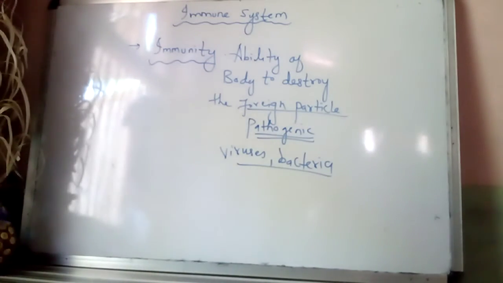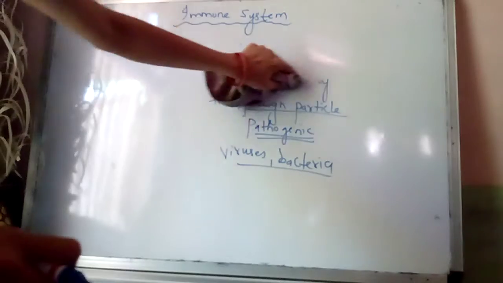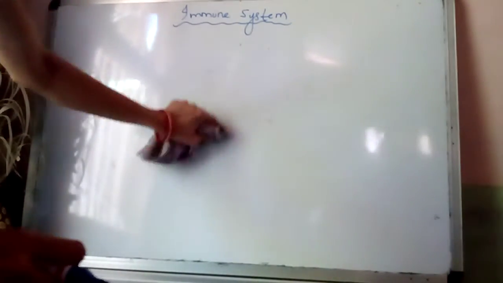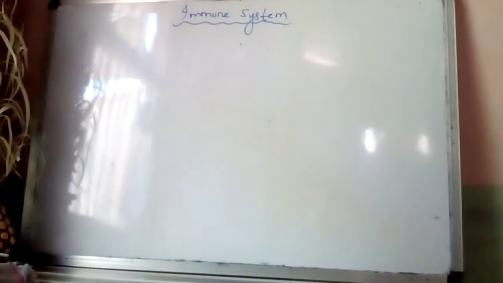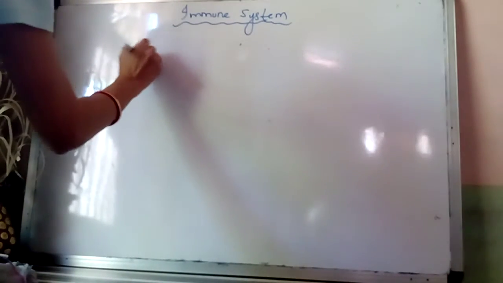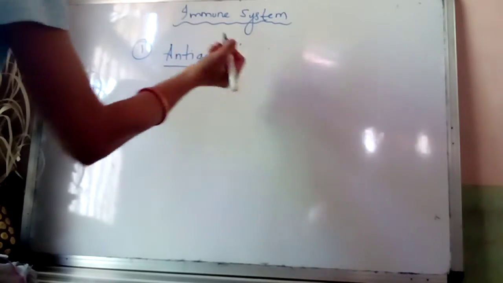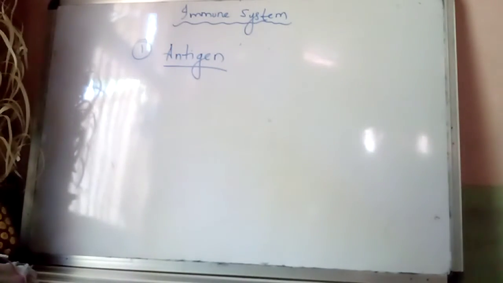Now we will learn about the types of immune system. Before that we have to learn two terminologies. First is antigen. Now, what is antigen?